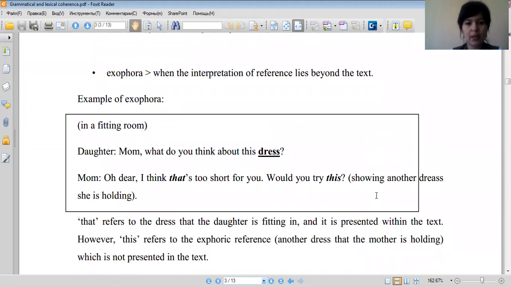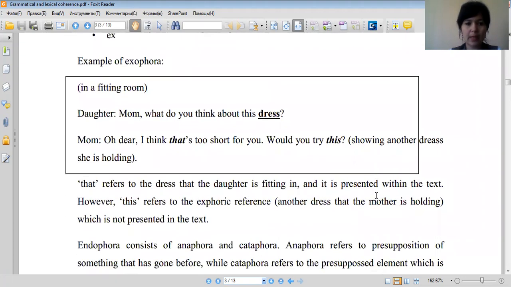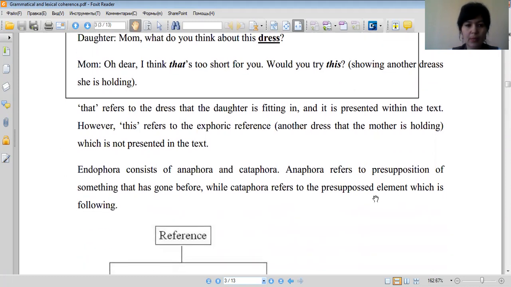If we look at this example. Daughter: Mom, what do you think about this dress? Mom: Oh dear, I think that's too short for you. Would you try this? Showing another dress she is holding. That refers to the dress that the daughter is fitting, and it is presented within the text. However, this refers to the exophoric reference, which is not presented in the text.